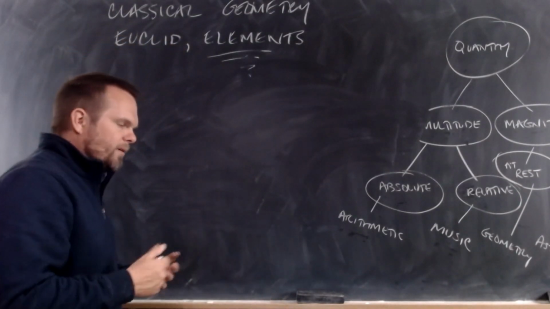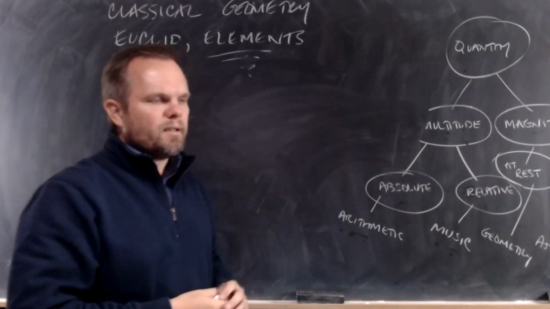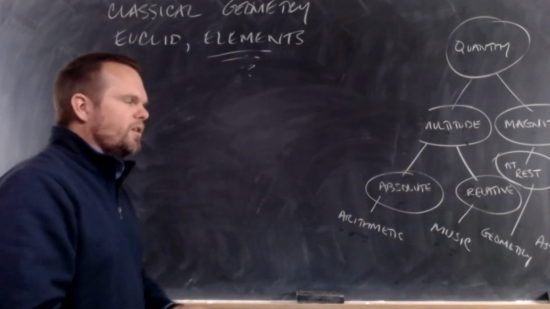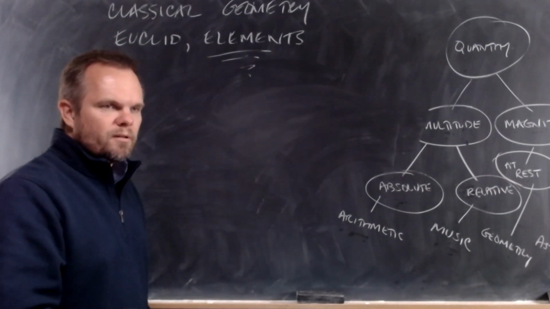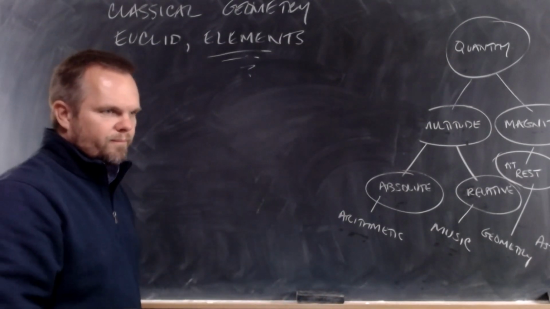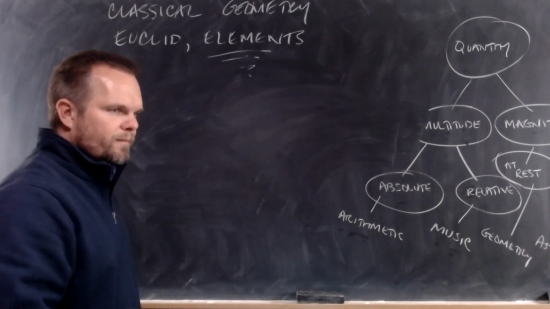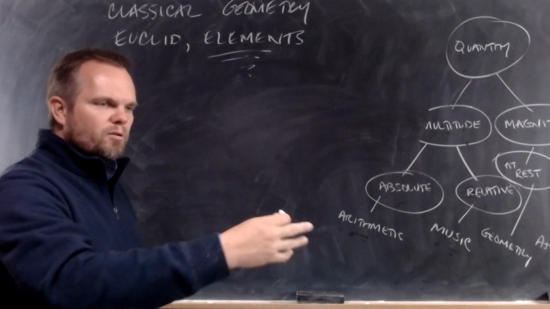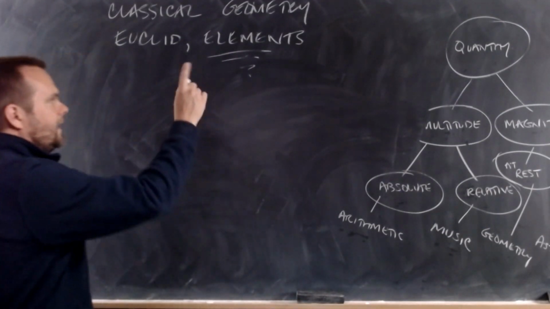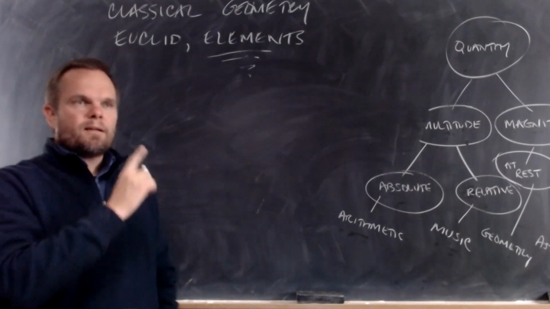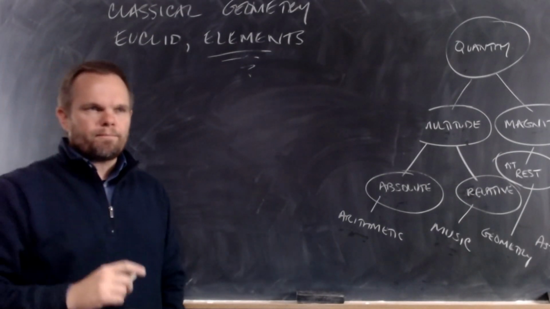And the only way that we can build a science, build a system of knowledge that's absolutely certain is to reason from things that are certain to learn new things. We want to reason from things that are absolutely certain, and we want to move to conclusions that we know are absolutely certain. And so the elements, make sure you get this, the elements are the absolutely certain things that we reason from.